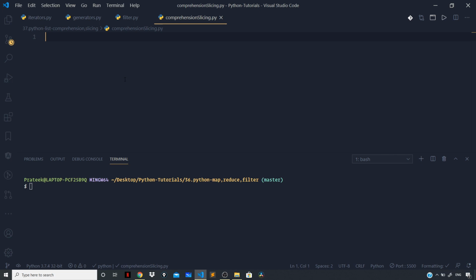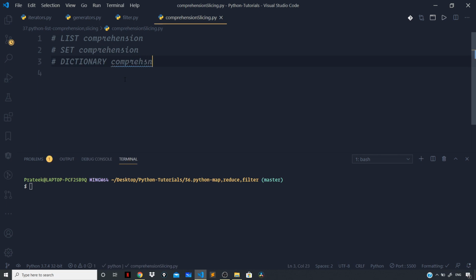So we have a couple of comprehensions that we can apply on iterables. For each iterable, we can have a comprehension. Like for list, we have list comprehension. For sets, we have the set comprehension. For dictionary, we have the dictionary comprehension. Generally, to create a new list from an existing list, we can use the list comprehension. We can also specify a check based on which we would like to select elements from the existing list and append them to our new list.